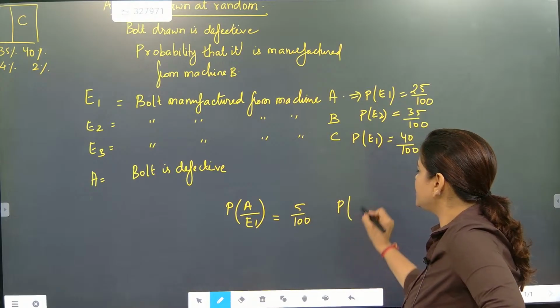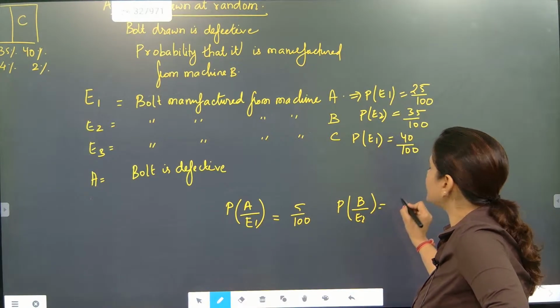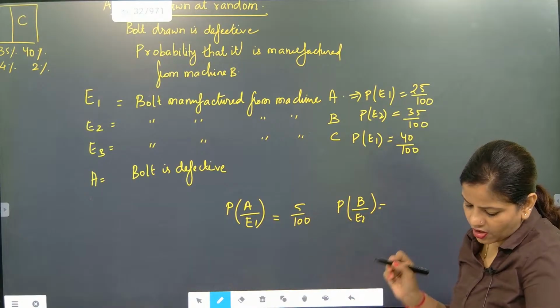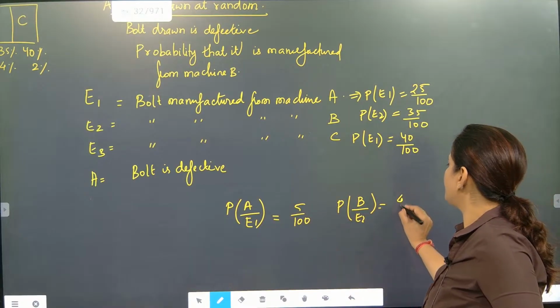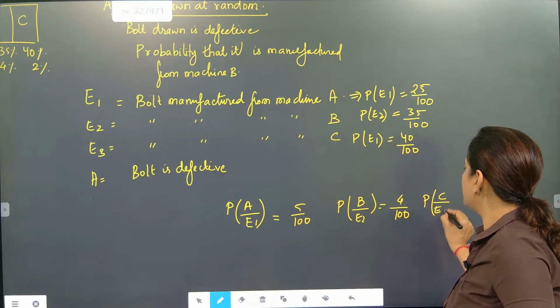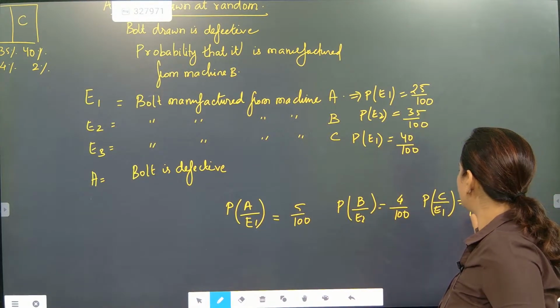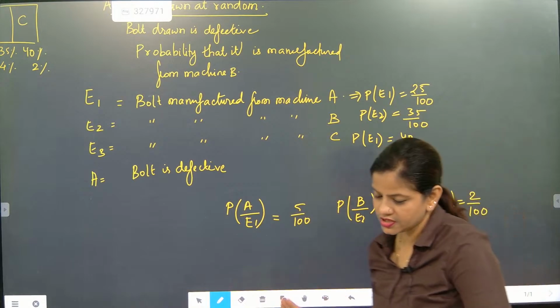The second machine, when manufacturing is done, how much defect is it giving, beta? 4%. So 4 by 100. Third machine is giving how much defect, beta? So third machine is giving a defect of 2%. So 2 by 100. This much is the work.